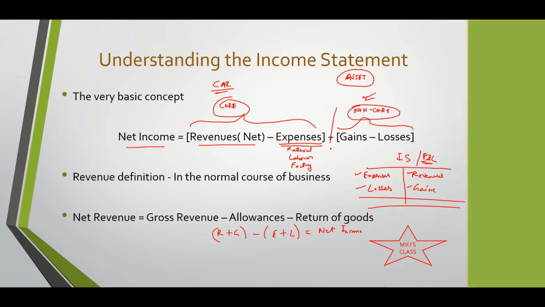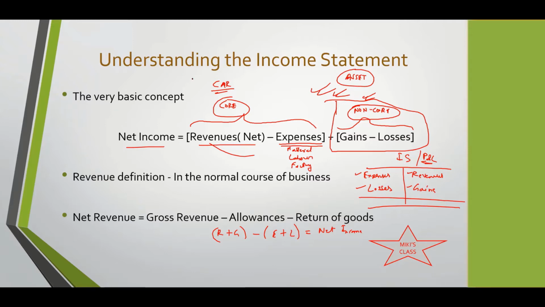I'll tell you why you're less interested in this. Because this is something which is not sustainable. So when you're trying to value a company, you only focus primarily on this core part, because this is something on the basis of which you can make predictions and forecasts. But these are only one-off items. When you're selling an asset, this will happen only once. This will not happen in the future.